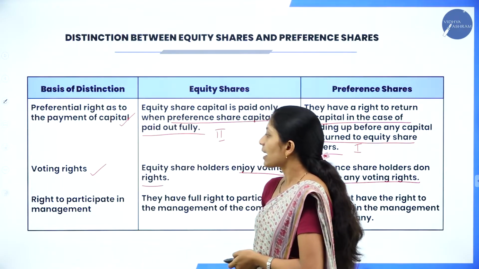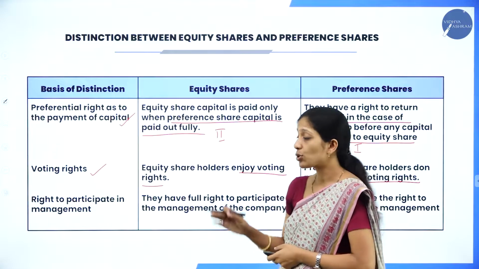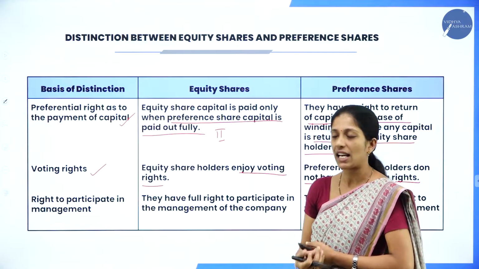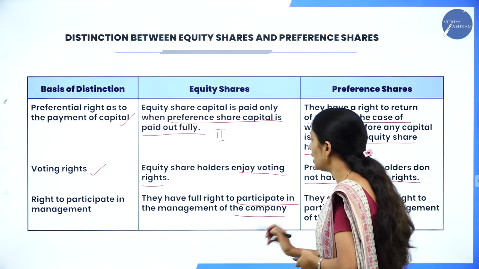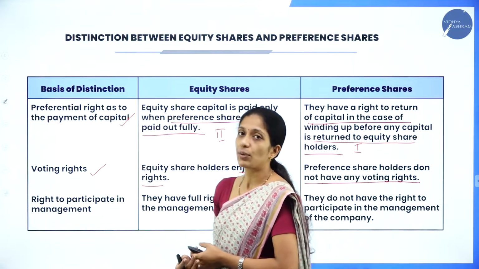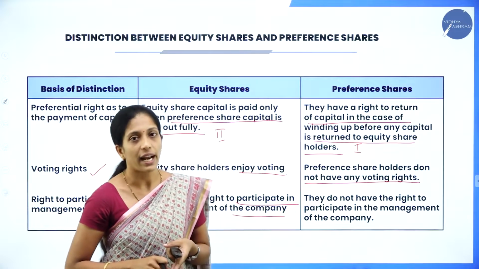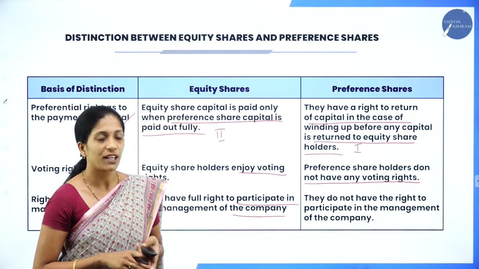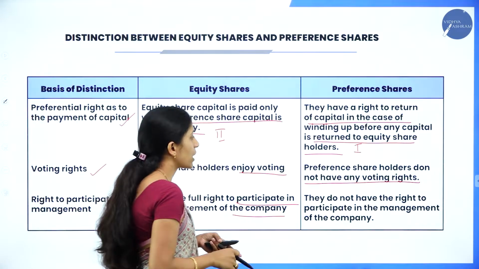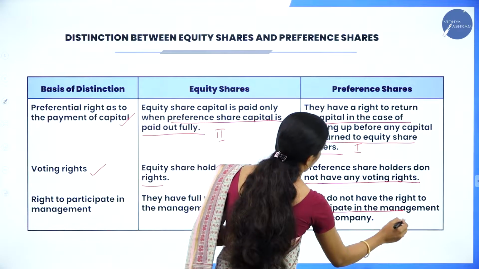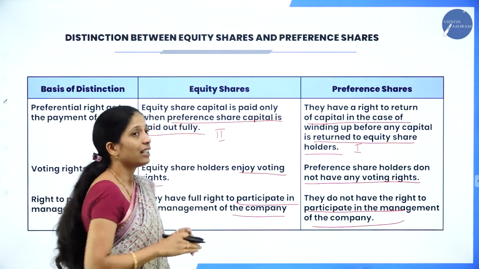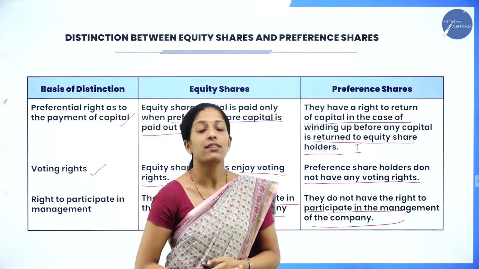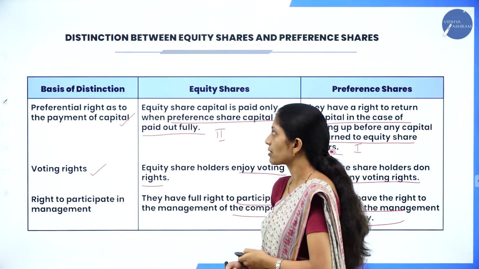And the next one is right to participate in the management. So, who has right to participate in the management? They have full right to participate in the management of the company. Who? That is equity shareholders have a full right to participate in the management of the company, whereas preference shareholders do not participate in the management of the company. Okay. So, these are the differences between equity shares as well as preference shares.